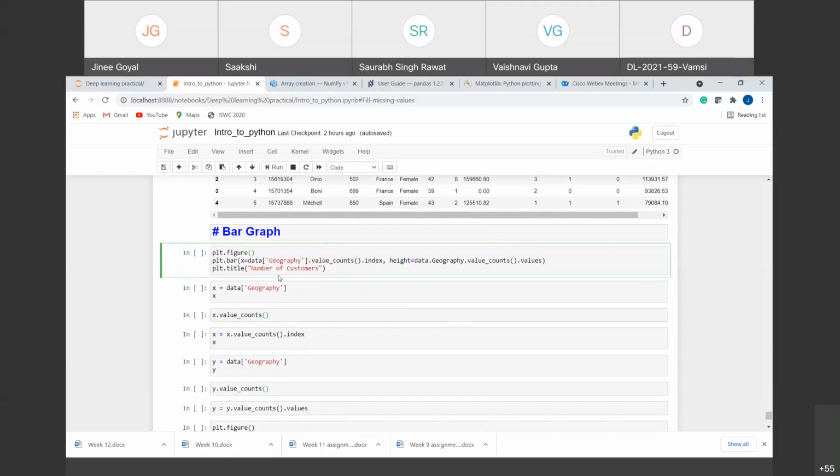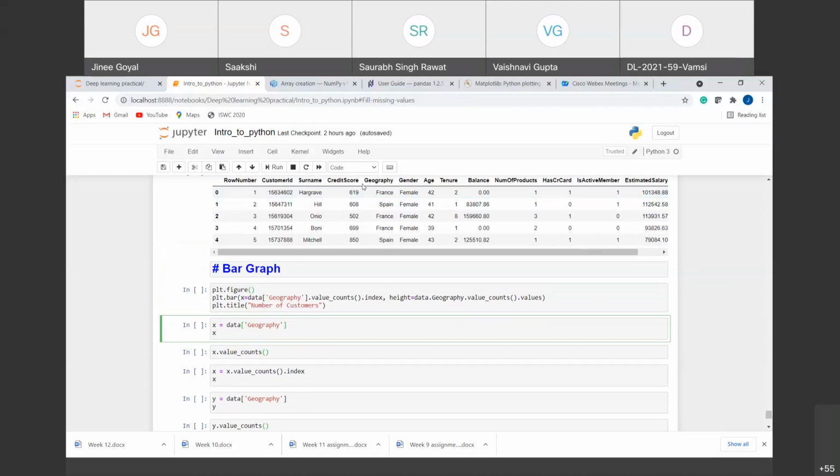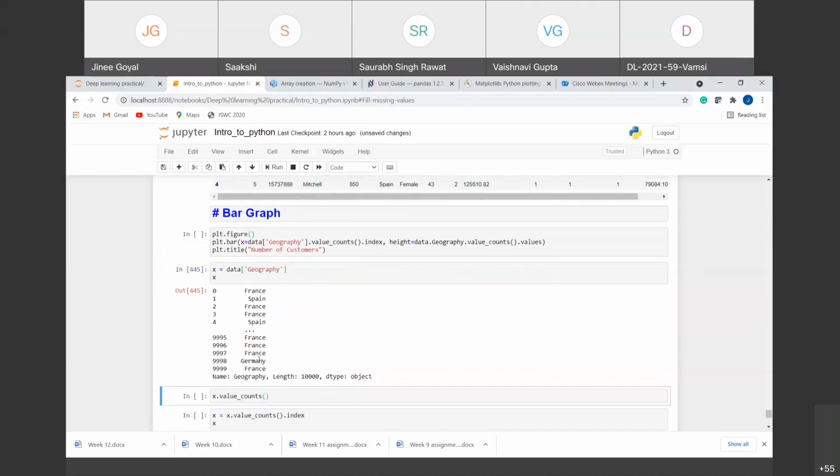Now, before reading this line, let me tell you how we are going to get this X and Y. Right? So, for example, now I want this particular column. From here, we want the number of customers, right? So what I'm going to do is, from the data, I'm taking out this particular column. So I'm giving the column name here, geography. So if I run this, you will see that we have got all the customers and their corresponding countries, right? Now I want to calculate the number of customers in each country.